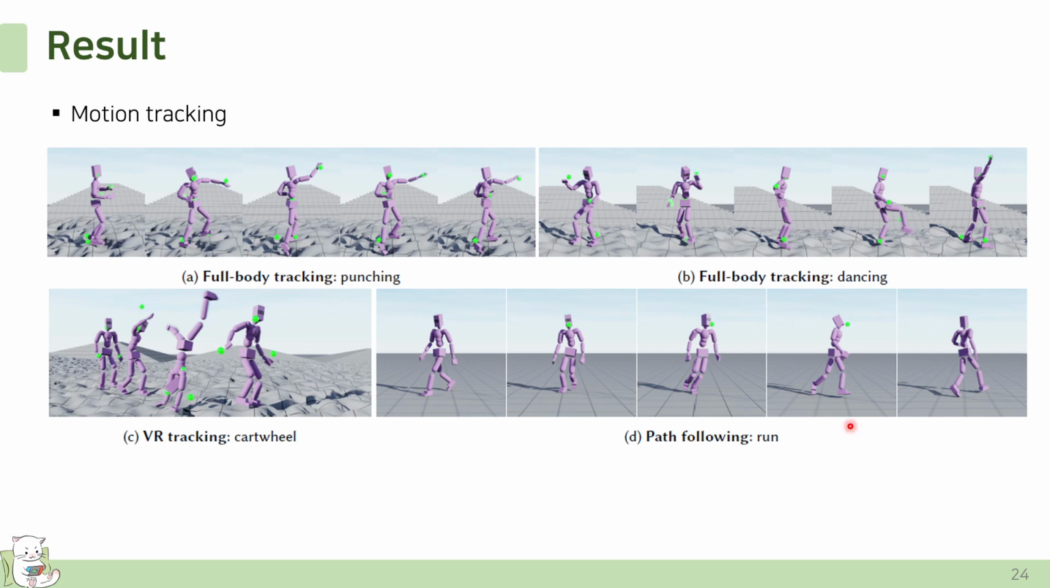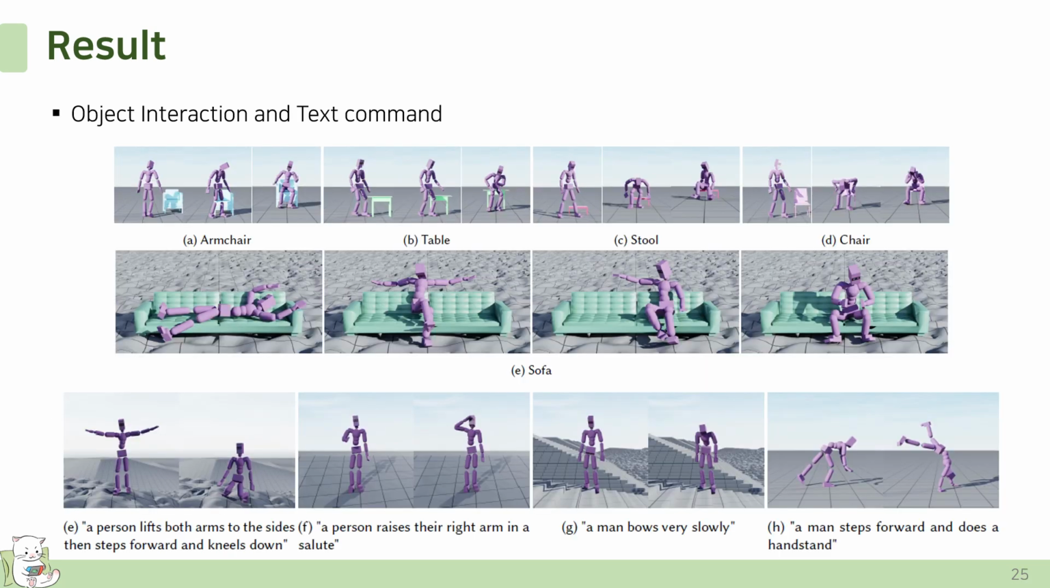The following shows examples of tasks performed using any joint anytime control. It supports full body tracking and VR tracking, and even path following using only the head joint as input. The model also performs well on object interaction tasks and text-to-motion tasks using object and text condition respectively.